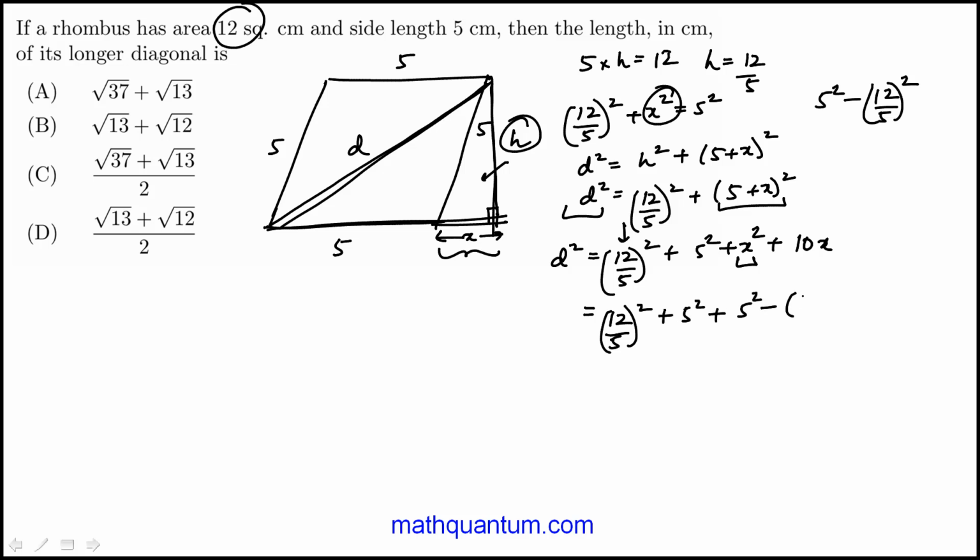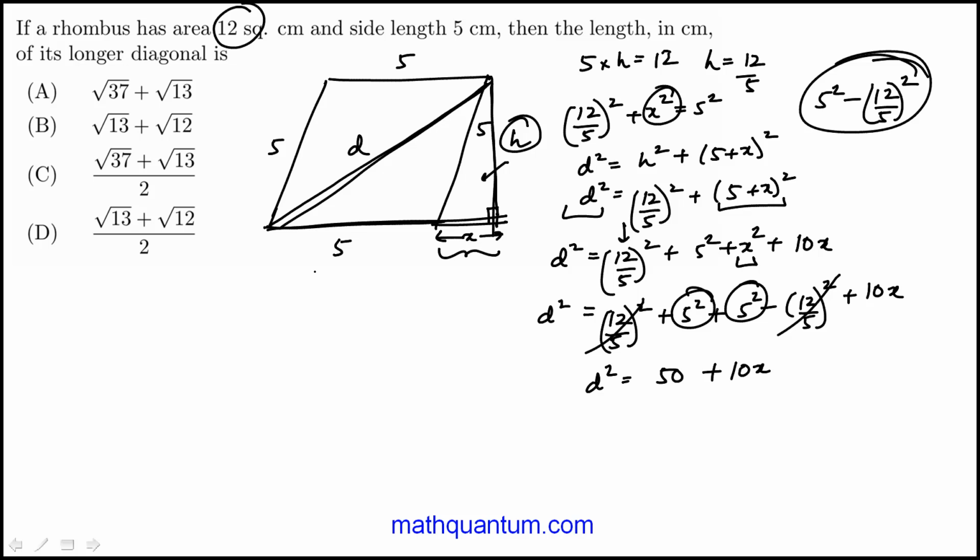So 5² minus (12/5)² plus 10x. So these two drop out. So then D² becomes 25 plus 25, 50 plus 10x. So I do need to go back and figure out what x is. And that's where we'll get the radicals.